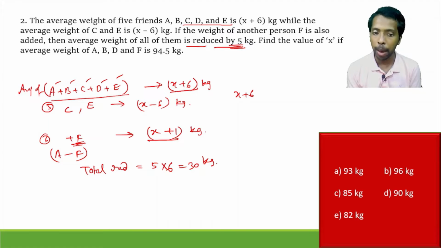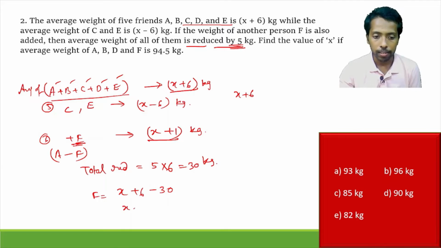So this lesser amount of weight is carried by F only, right? So F's weight is 30 kg less than the initial average. That is the meaning of the statement. So this is x plus 6 minus 30, this is the F weight, that is x minus 24. The F weight, right?